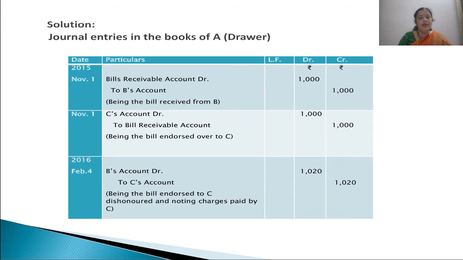The reason being, earlier C was A's creditor, and to settle that credit, A endorsed his bill to C, but because of dishonoring of this bill, Mr. C continues to be his creditor again. So creditor's account is credited again, that is to C's account.